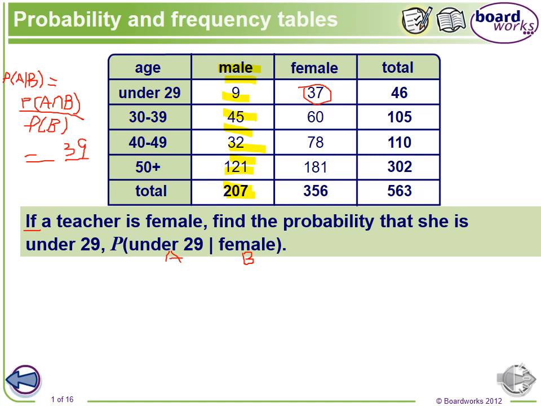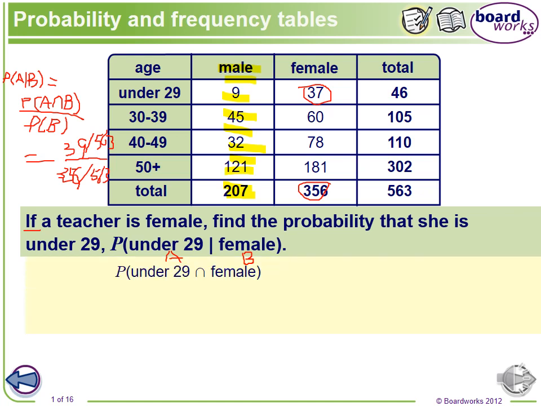Okay, one more time, for the probability of A and B, you have to divide by the total number. So 37 divided by the total number, which is 563. Now the probability of B, where B is the female. How many females here? We have 356, divided by the total number, which we know is 563.